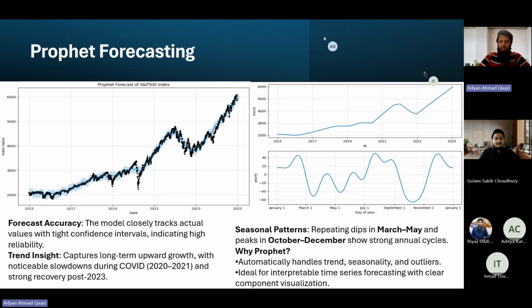As we know, the S&P 500 index and all the stocks data has seasonal data at equal periodic intervals, and that is why it was easy to train the Prophet forecasting model, and it gave good results. As you can see, we have captured the trends and the seasonality over time, and there have been spikes during the times of COVID and when there was instability in the market.